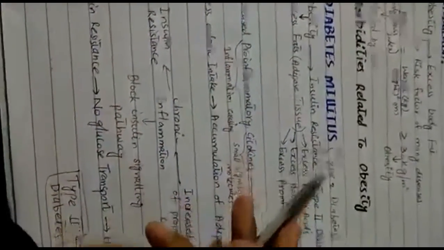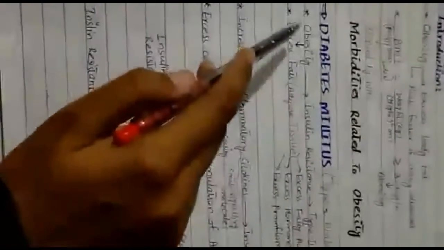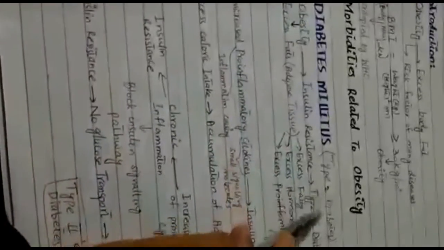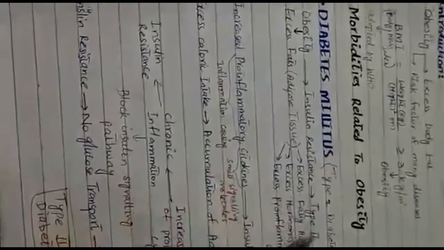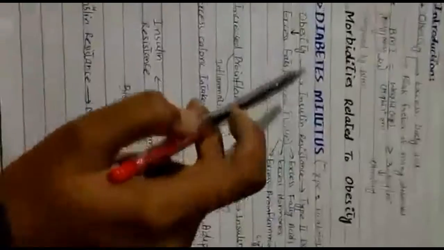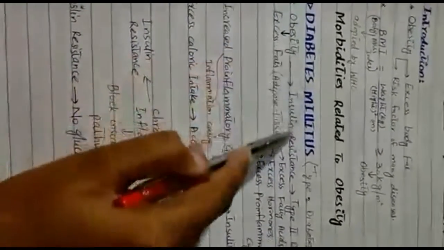Let's start with diabetes mellitus. Actually, this is type 2 diabetes because obesity causes type 2 diabetes. Obesity leads to insulin resistance, and insulin resistance causes type 2 diabetes. How obesity causes insulin resistance is shown here.